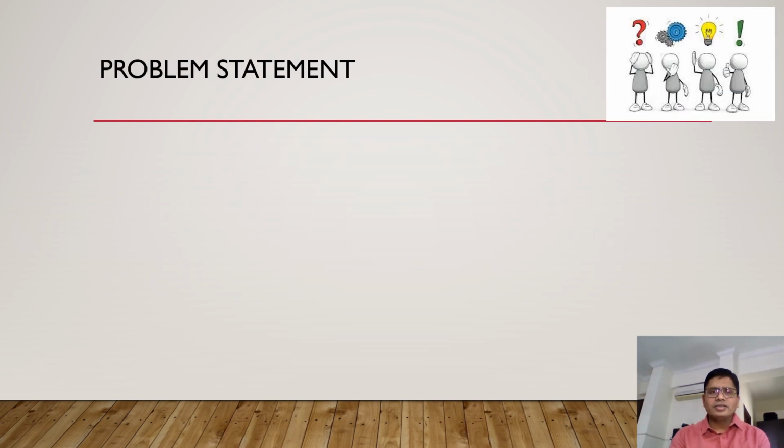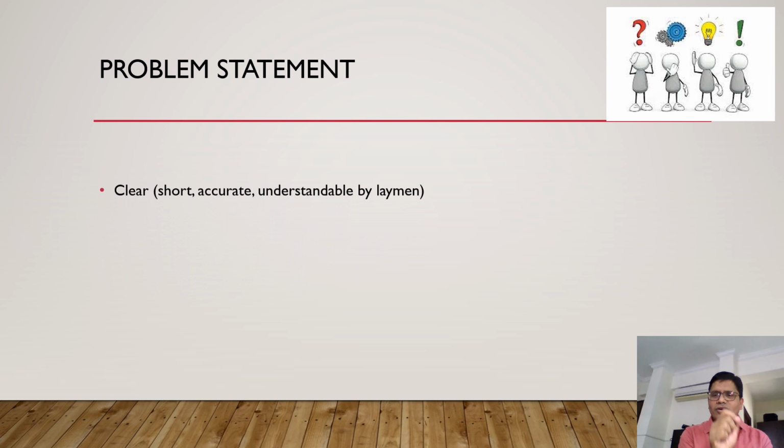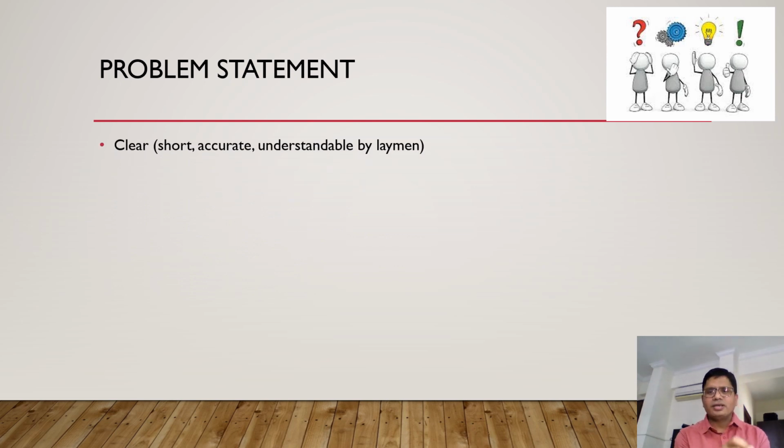So friends, let's discuss the first element of writing the investigation, that is the problem statement. The problem statement should be clear. It means it should be short, accurate and understandable by a layman. So it is not required to call the SME to explain what is written.